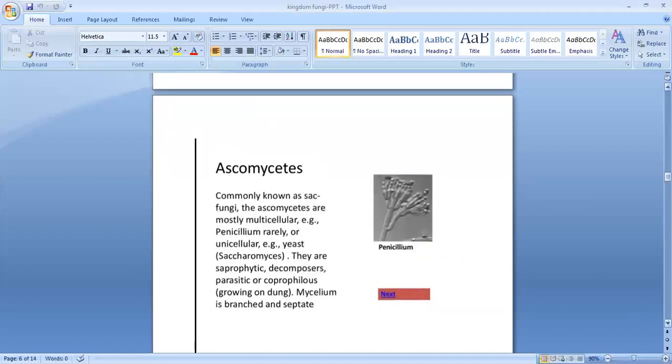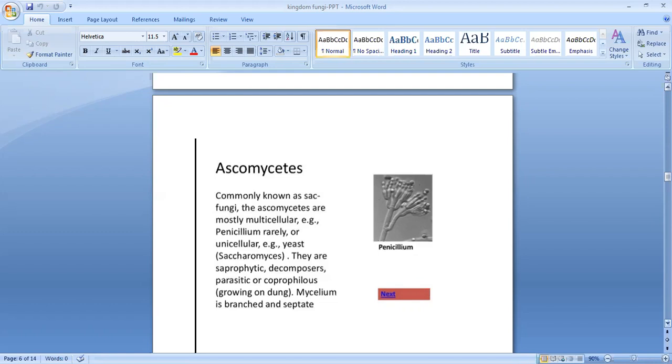Okay, you can see here Ascomycetes. That is the second class. These are commonly called sac fungi. Commonly what are they called? Sac fungus, or sac fungi in plural. They may be unicellular or multicellular. Sometimes you can see only one cell, but in some cases many cells, multicellular also. Which is an example of unicellular? Yeast. Yeast is an edible fungus.